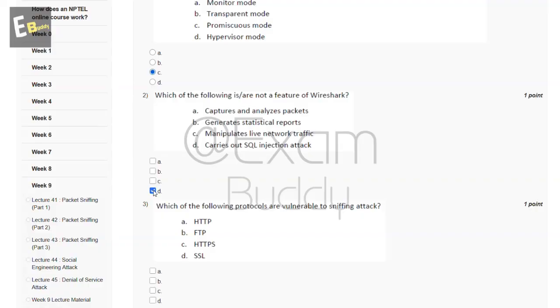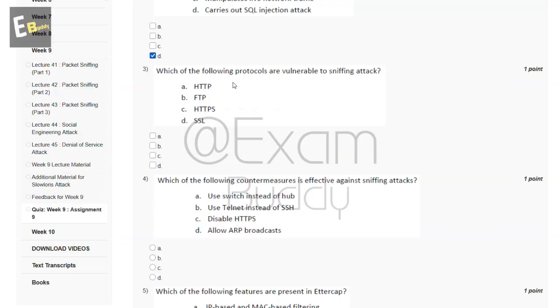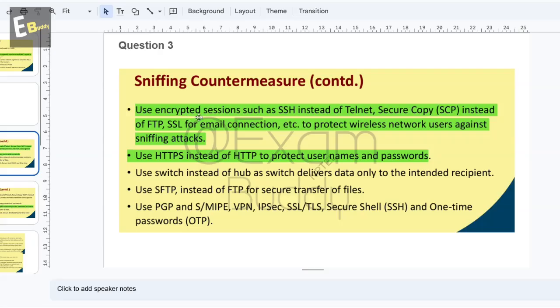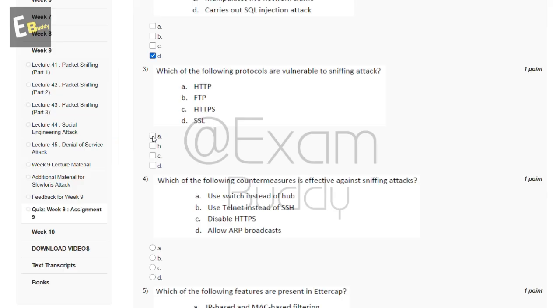Now the third question is, which of the following protocols are vulnerable to sniffing attacks? The options are: HTTP, FTP, HTTPS, SSL. So let's check the answer of our third question. Use encrypted sessions such as SSH instead of Telnet, Secure Copy SCP instead of FTP, SSL for email connections, etc. to protect against sniffing attacks. Use HTTPS instead of HTTP to protect usernames and passwords. So the answer of our third question is A and B.